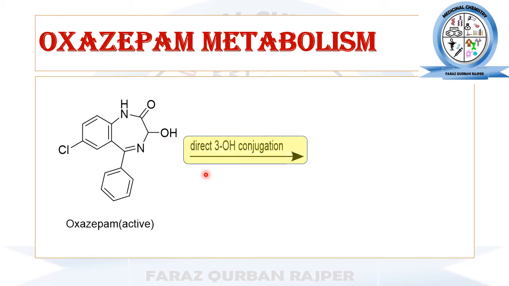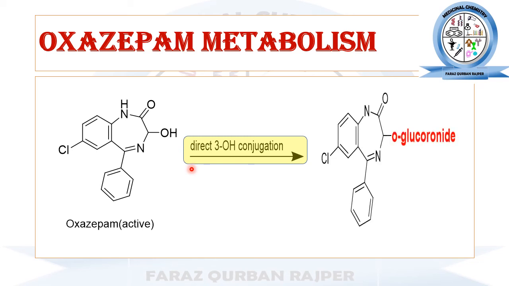During the metabolism of oxazepam, it directly undergoes conjugation. The conjugation occurs at the third position hydroxyl group, usually with glucuronic acid. After this, the O-glucuronide conjugate of oxazepam is formed.